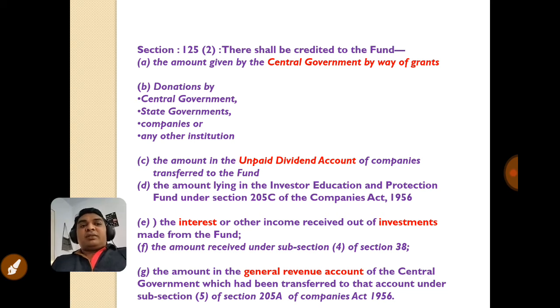The fourth amount is the same kind of amount which was earlier used to be transferred under section 205C of the Companies Act 1956. The next amount is interest or other income from investment made from the amount credited in this fund.